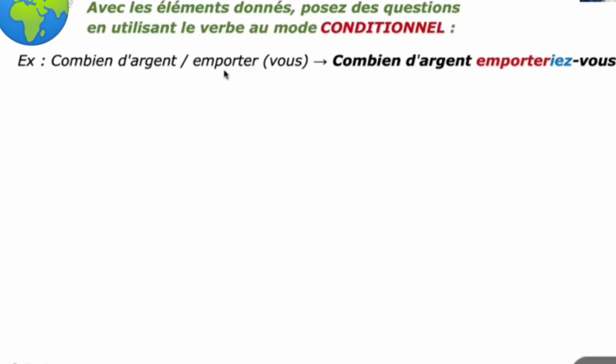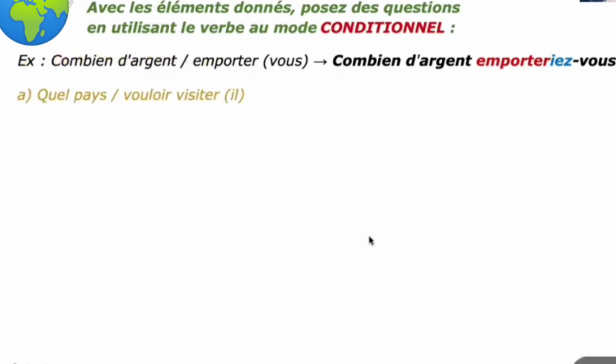So the infinitive form you can take as the conditional stem. And according to the subject you have to change and write the verb. With all these given elements you have to construct the sentence. While constructing the sentence, the verb emporter should be in conditional tense, so that you remember according to the subject. Combien d'argent emporteriez-vous? How much money would you take?